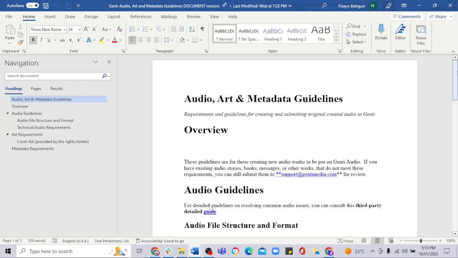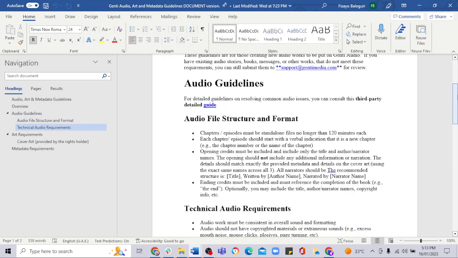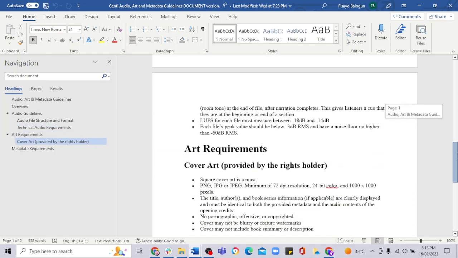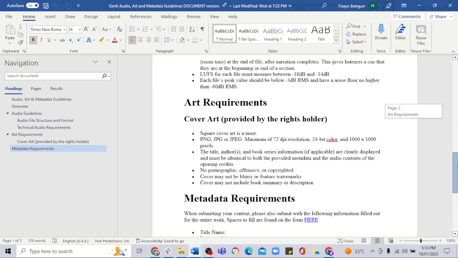Our last document is our submission guidelines. So before you submit, and even before you record sometimes too, you need to check these things to make sure that you are following what is acceptable on Genti. So we have our audio file structure and format, we have technical audio requirements, and art requirements for your cover art.